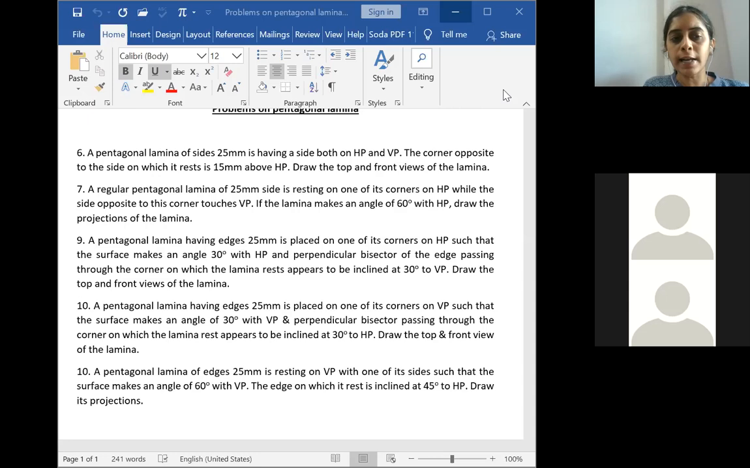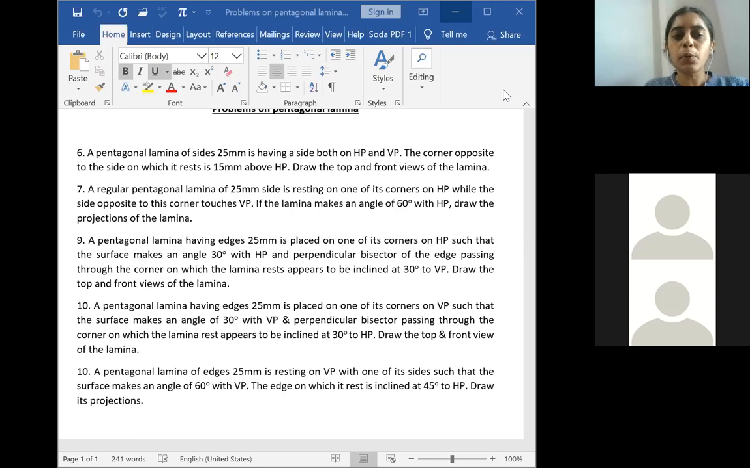You can't start directly. First draw the vertical side, measure 25 mm, take the interior angle of 108 from both ends and measure 25 mm, cut an arc. From here also measure 25 mm, cut an arc. From here measure 25 mm, cut an arc, both meet at some point. Join all the corners, you will get the top view. This is the true shape of the pentagonal lamina when you view from the top.